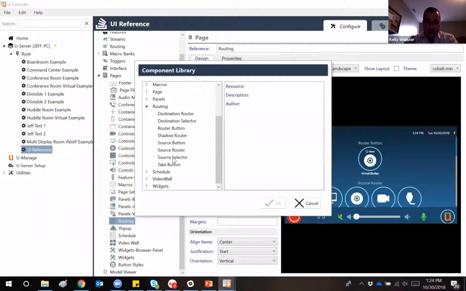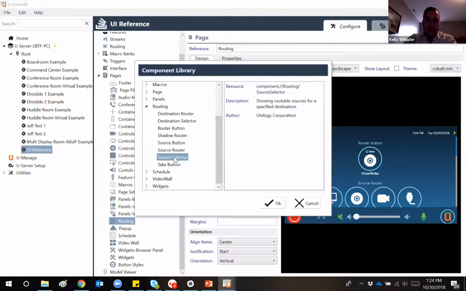So we've taken the liberty to rename and reorganize these. That feature router component you were familiar with previously, we would now call a source selector. Again, with the concept that you've got multiple sources going to a single destination, you're just selecting a source to go to that one destination.